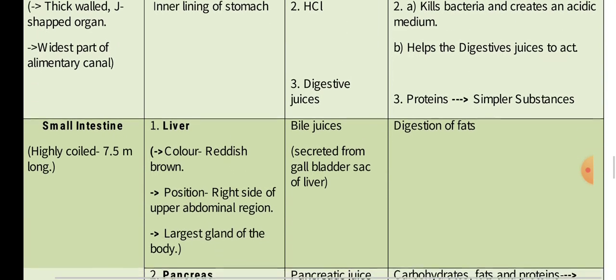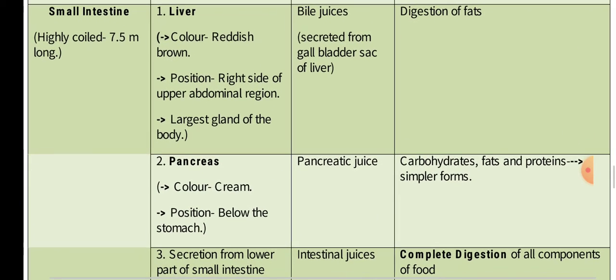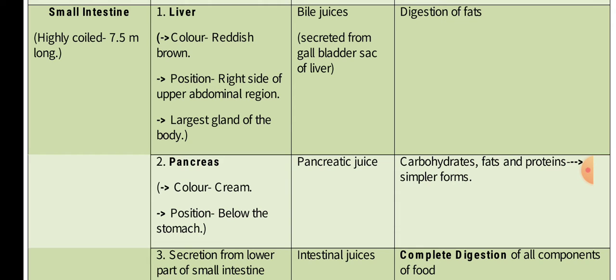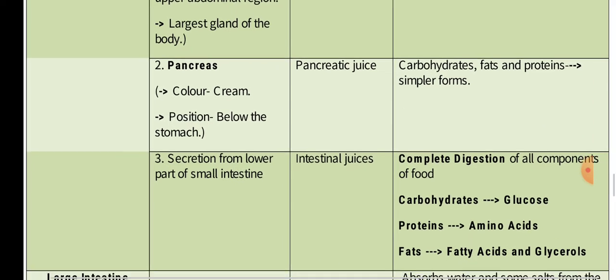After this, the food goes to the small intestine, which is the site of complete digestion, and that is why it receives secretions from different glands. The small intestine is a highly coiled structure with a length of 7.5 meters; as the name is small but the length is very long. It receives secretion from the liver, which has a reddish brown color. Its position is on the right side of the upper abdominal region, and it is the largest gland of the body. It releases bile juice, which is stored in the gallbladder. This bile juice is used for the digestion of fats. After that comes the pancreas.